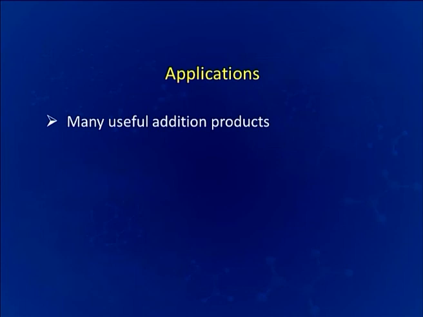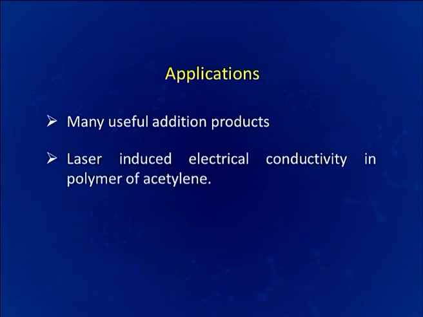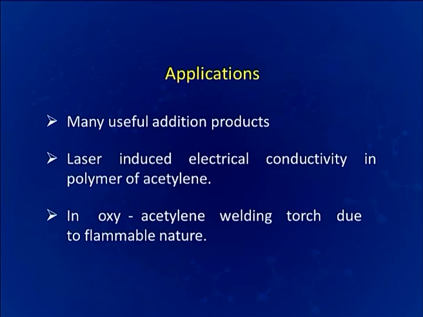Many useful addition products like lewisite and many other compounds we are getting from the alkynes. It has been also observed that polymer of acetylene show laser induced electrical conductivity. Due to flammable nature of acetylene, it is being used in oxyacetylene welding torch for the cutting of metals.